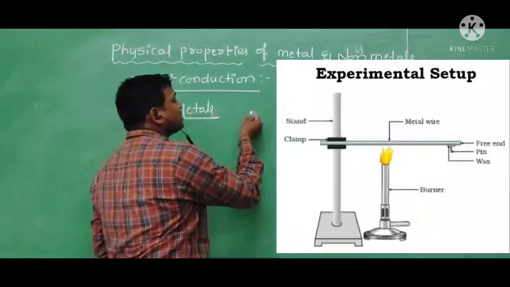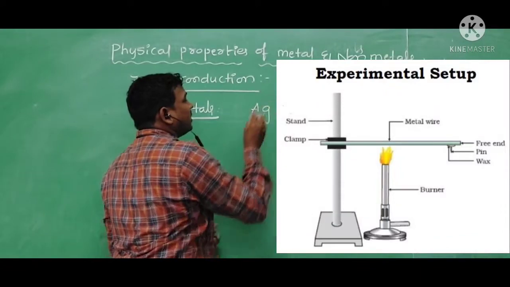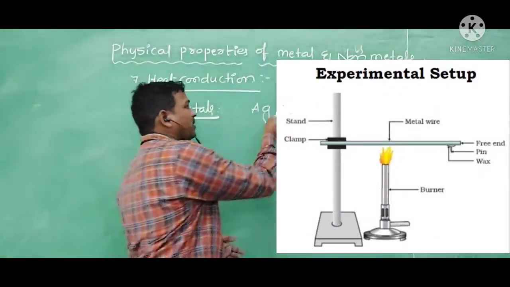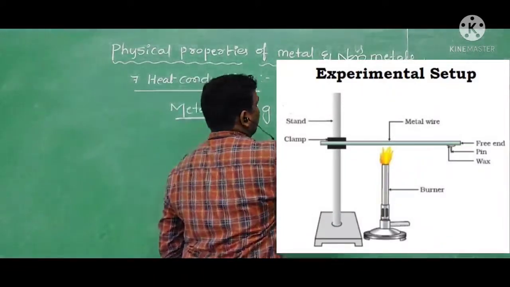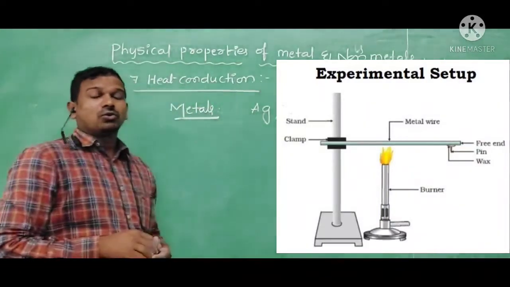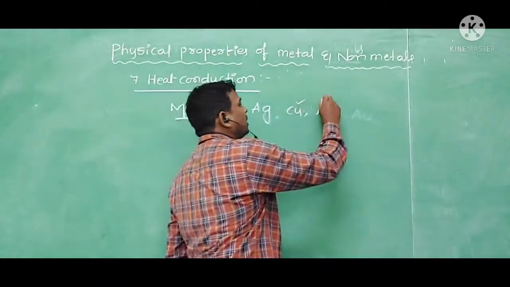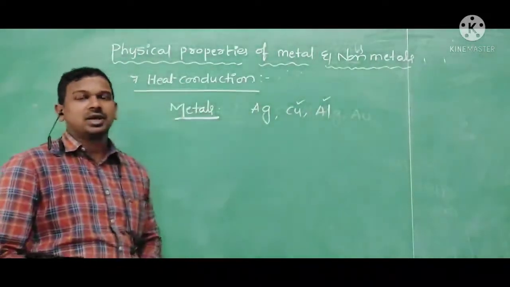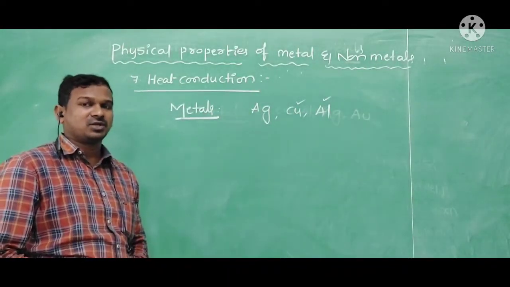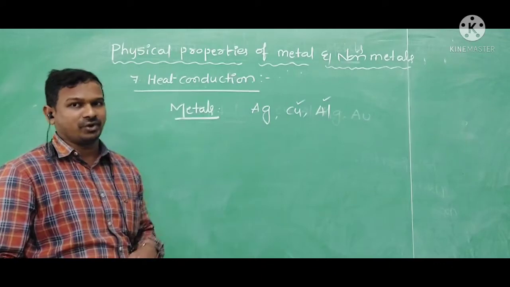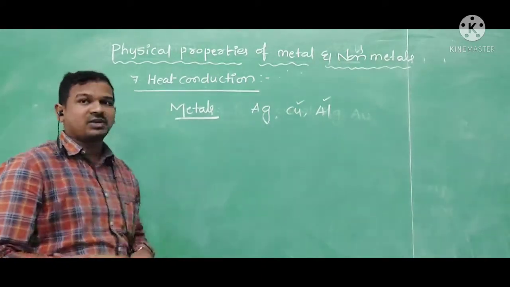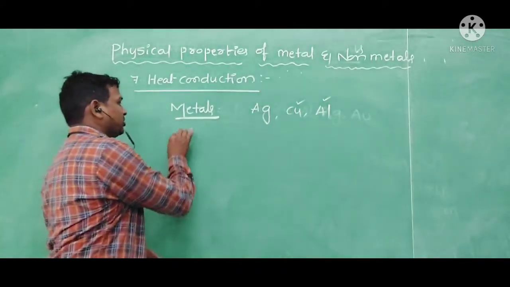Silver is the best heat conductor, followed by copper and aluminum. So in our utensils, mainly we use copper and aluminum for the process of heat conduction for cooking of the food. Whereas non-metals will not allow the heat conduction.